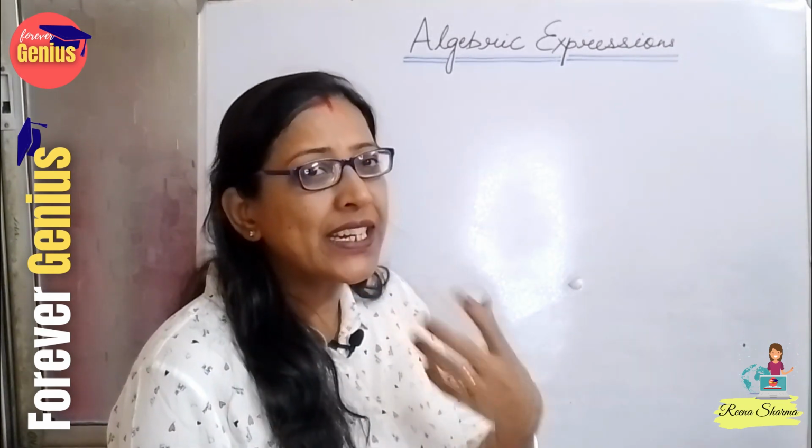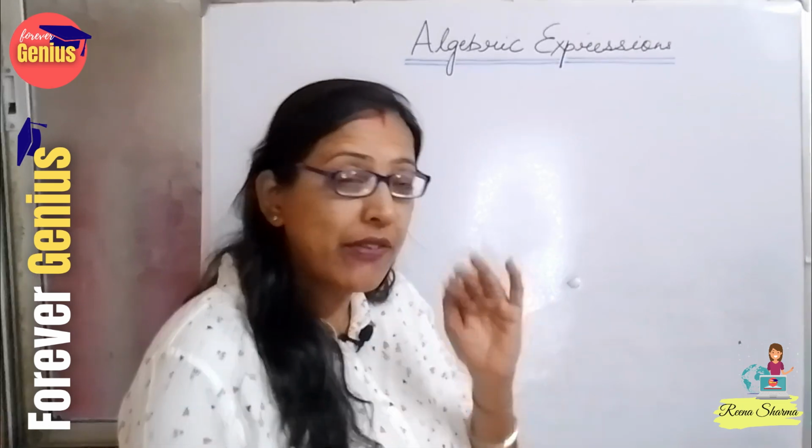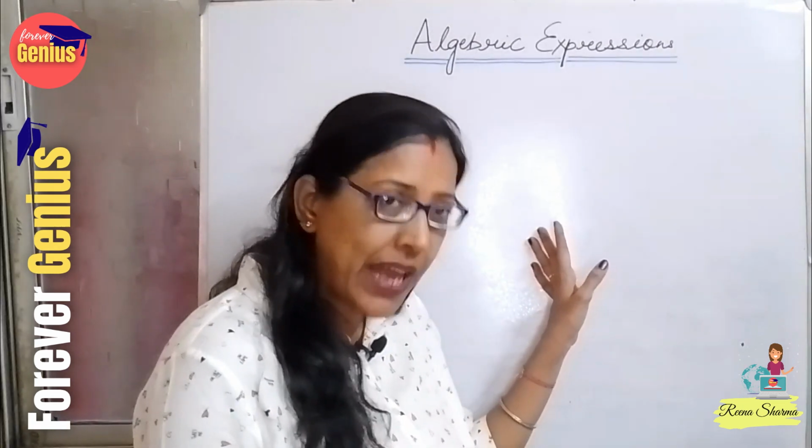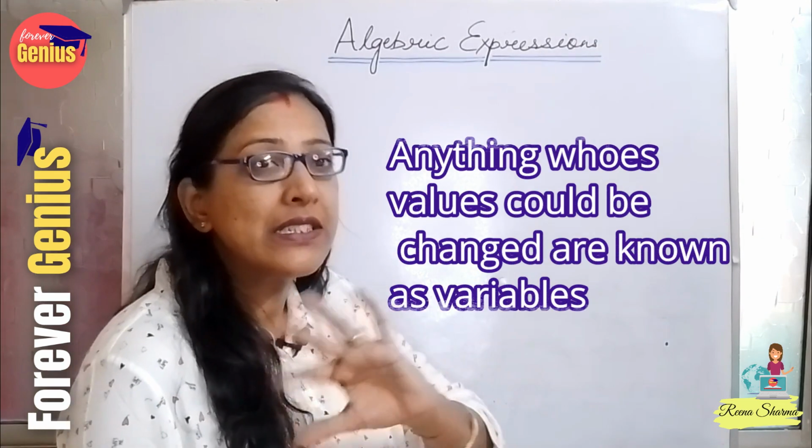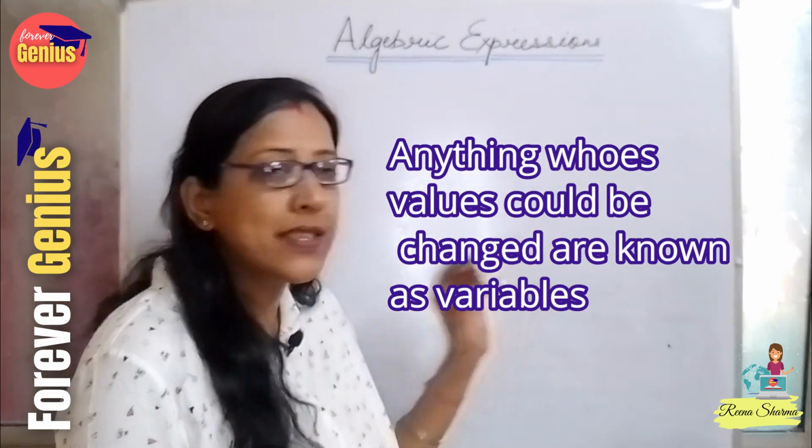This is known as constant. Whereas if I take any variable, it means anything whose values could be changed. Those are known as variables.